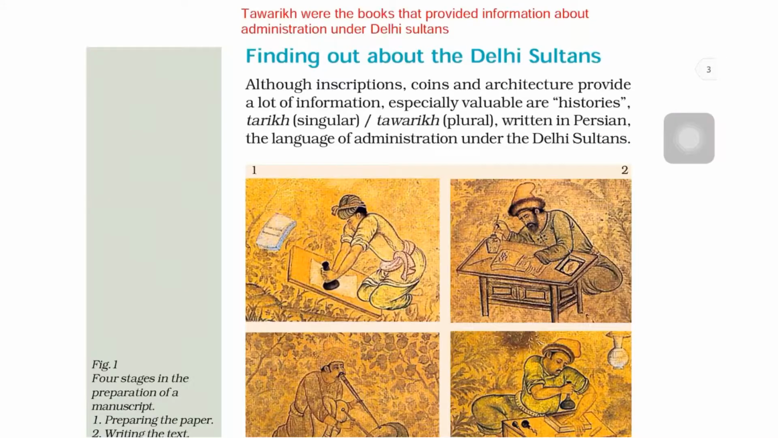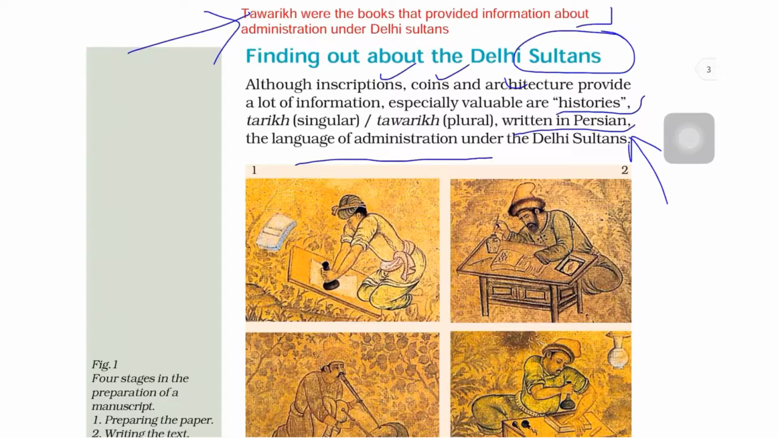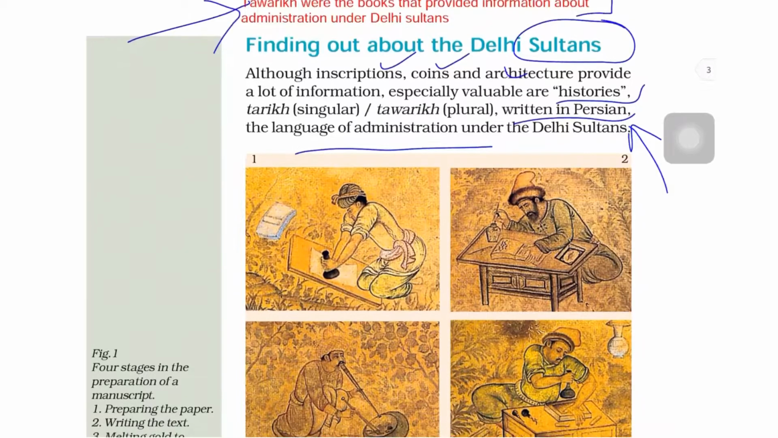The next topic is finding out about the Delhi Sultans. Recall from class 6 that Sultan is an Arabic word meaning ruler. Now we have sources like inscriptions, coins and architecture that provide a lot of information, but especially valuable are the histories, that is Tarikh or Tawarikh in plural, which were written in Persian. Basically Tawarikh were the books that provided information about administration under the Delhi Sultans. These are the historical sources, and notice that they were written in Persian, which was the language of administration under the Delhi Sultans.